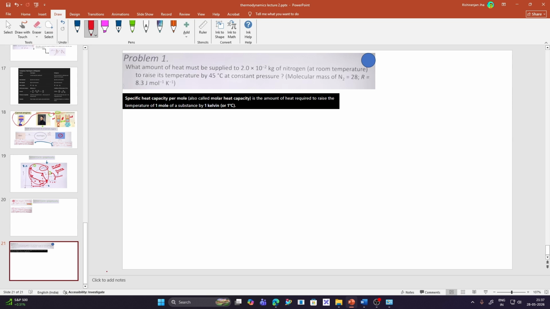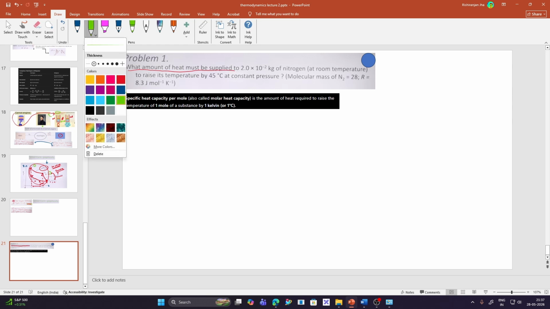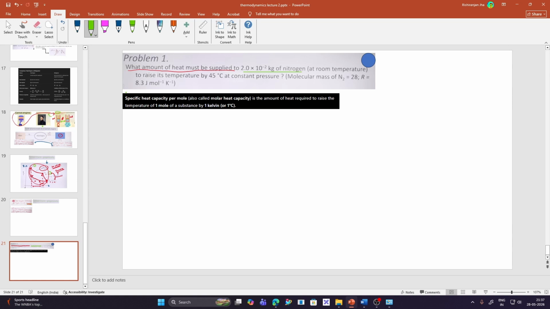So the question is, what amount of heat must be supplied to 2 into 10 raised to minus 2 kg of nitrogen at room temperature to raise its temperature by 45 degrees Celsius at constant pressure. We have been given the molar mass of nitrogen to be 28 and R to be 8.3 joules per mole per Kelvin. So let's solve this numerical.